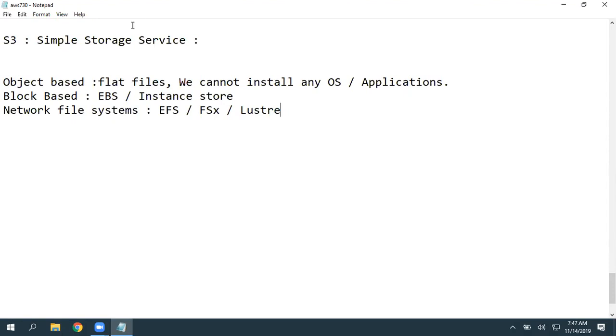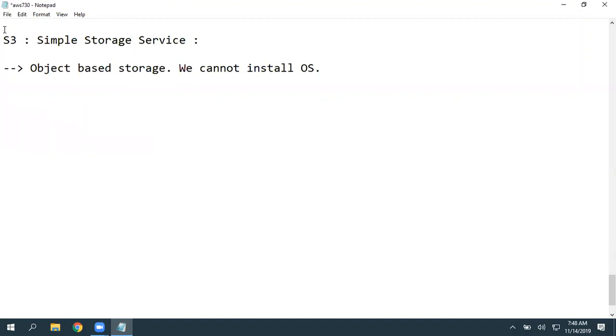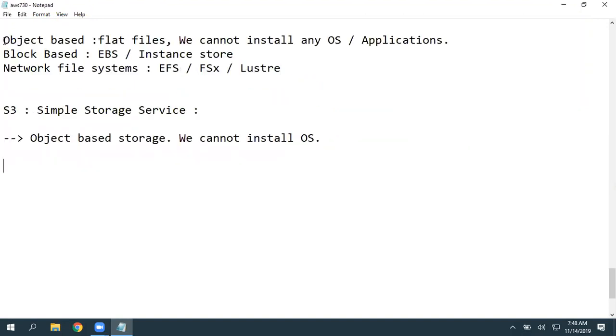When coming to S3, it is clearly object-based storage. An important thing is we cannot install an OS here. We cannot install any operating system on the S3 platform.